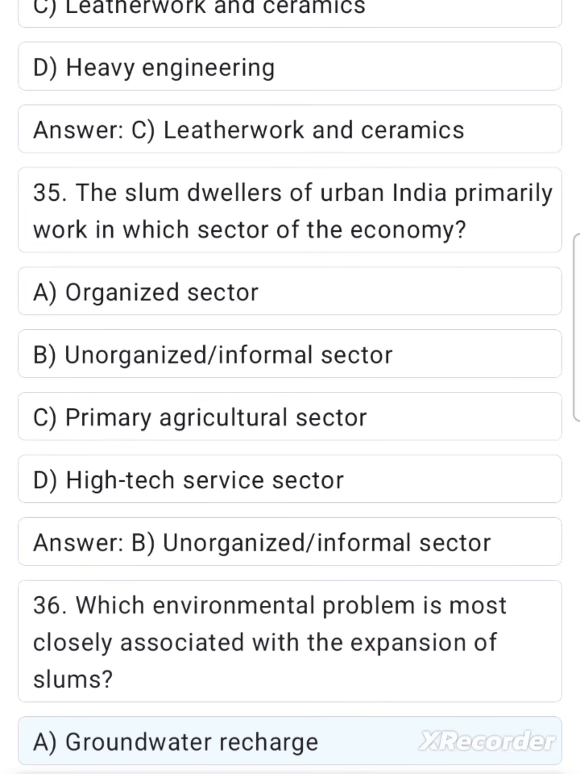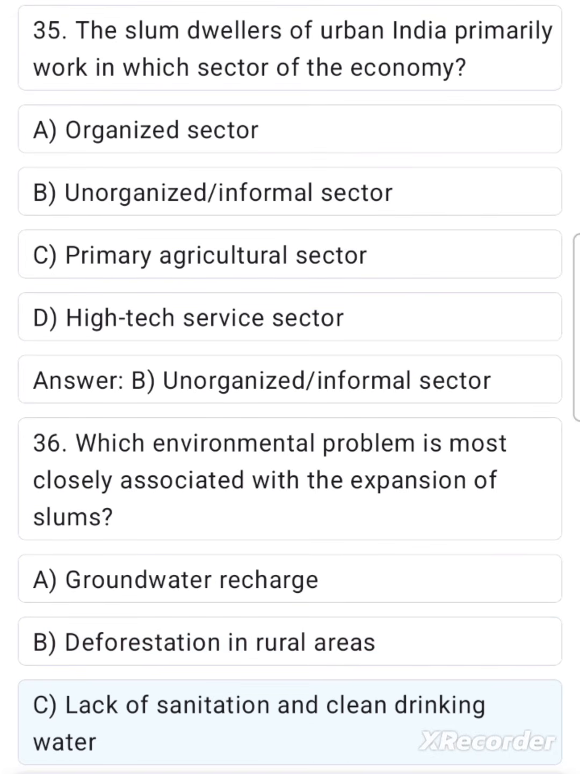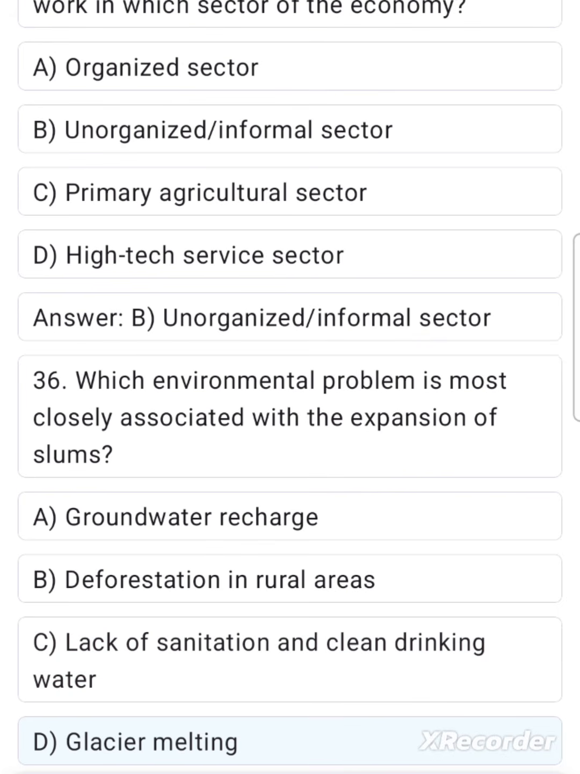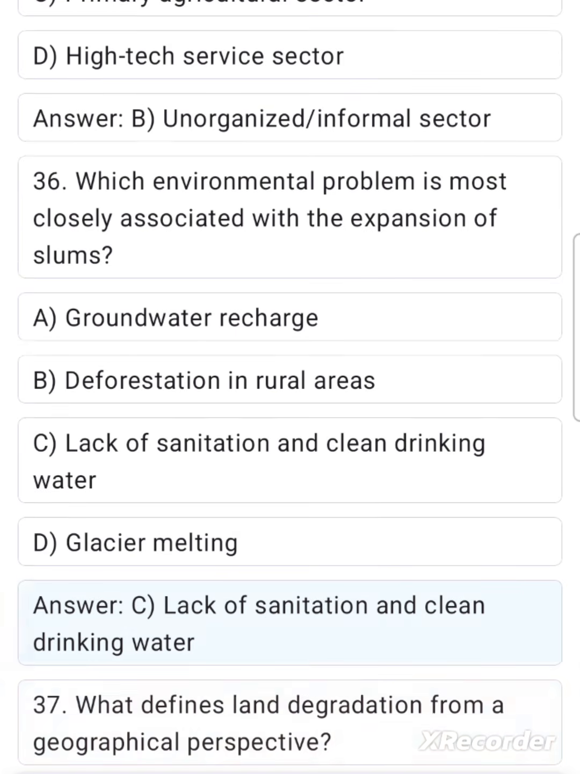36. Which environmental problem is most closely associated with the expansion of slums? A. Groundwater recharge. B. Deforestation in rural areas. C. Lack of sanitation and clean drinking water. D. Glacier melting. Answer C. Lack of sanitation and clean drinking water. 37. What defines land degradation from a geographical perspective?